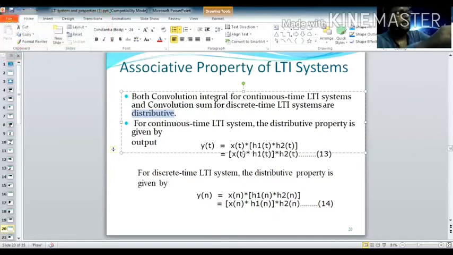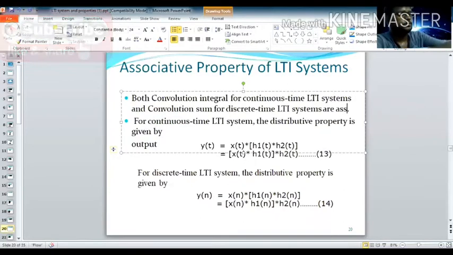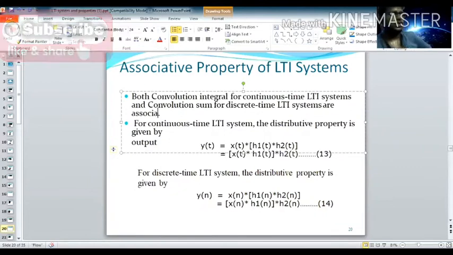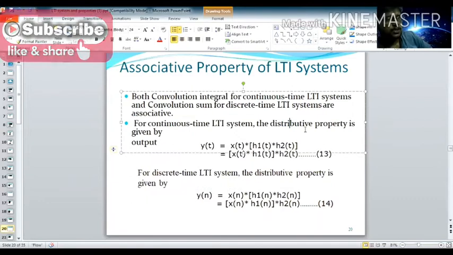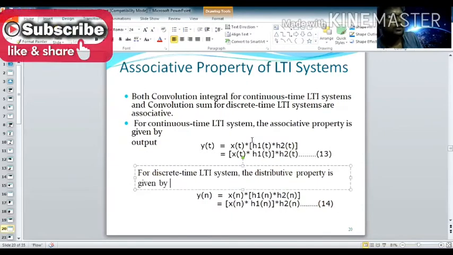This one is associative. So here, for continuous time LTI systems, the associative property. Here also, associative. For the LTI system x of t star h1 of t star h2 of t, you put a bracket only around the impulse responses. The second form puts a bracket around the input signal along with one of the impulse responses.